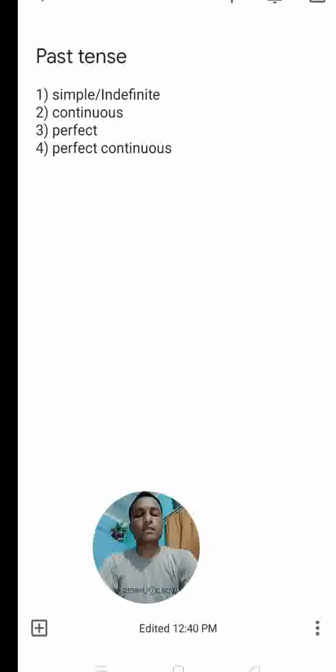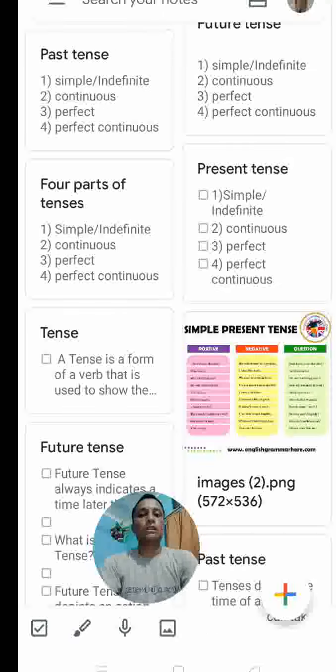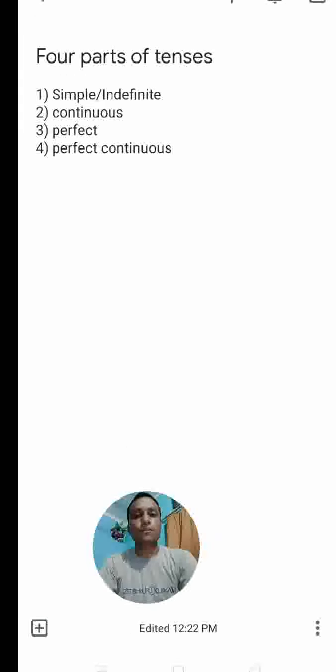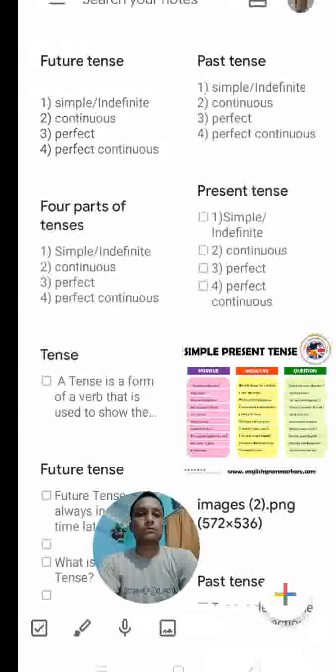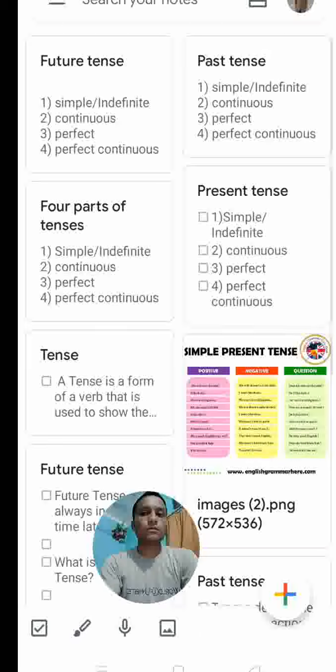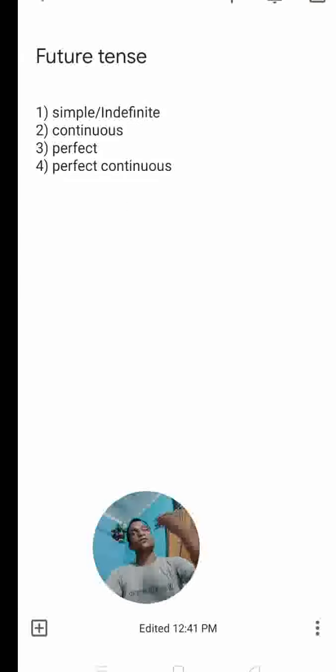Then comes past tense. Past tense also has four parts: simple past, past continuous, past perfect, and past perfect continuous. Then future tense also has four parts: simple future, future continuous, and future perfect. Then the last one is future perfect continuous.